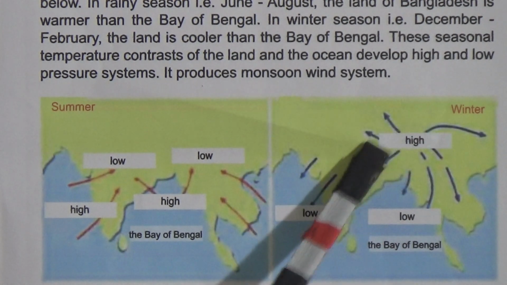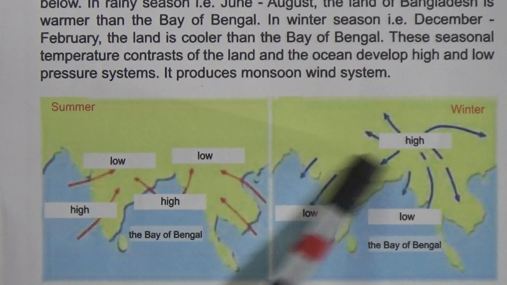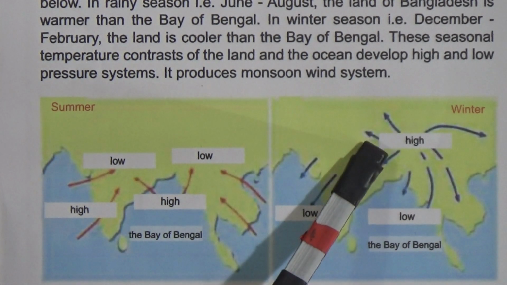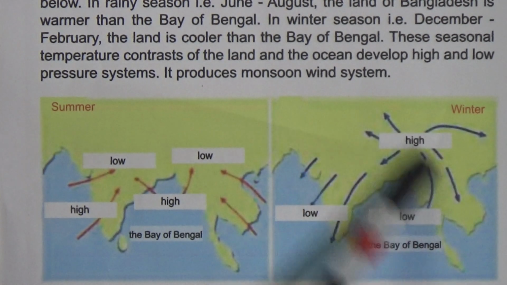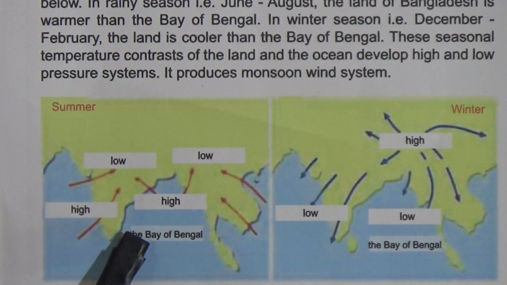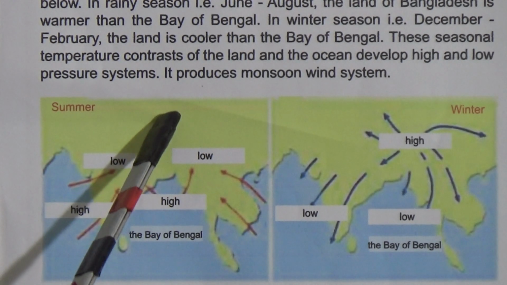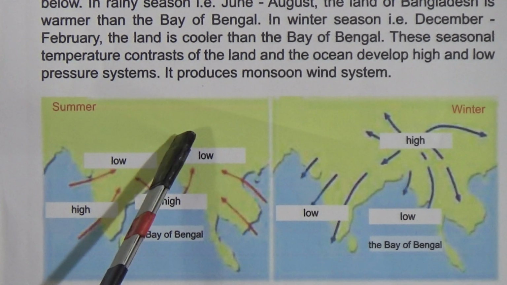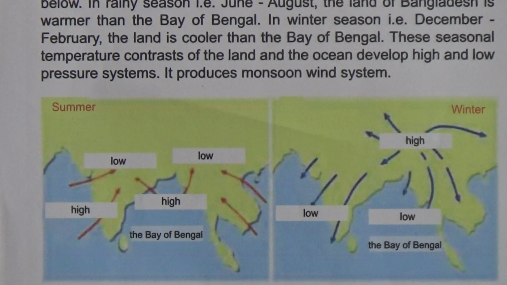We know on land there is no water vapor in the air, in the land wind there is no water vapor. That's why because of the winter monsoon wind there will be no rainfall, and because of the humidity of the Bay of Bengal's wind in the summer monsoon, there will be more rainfall in our country.